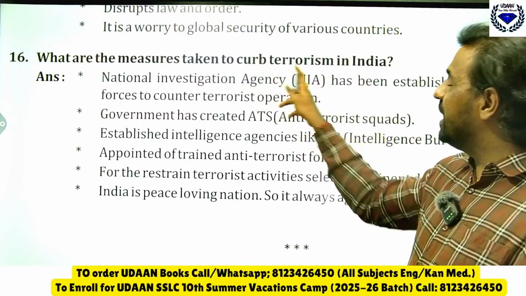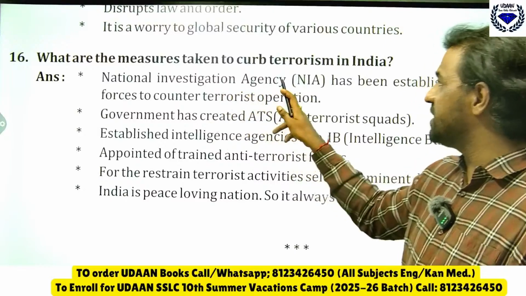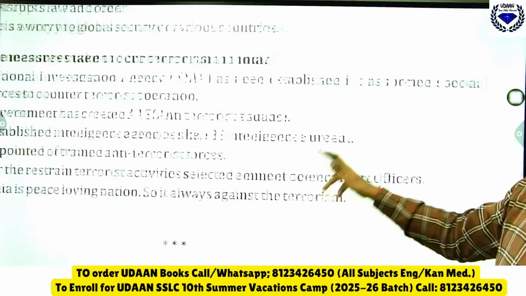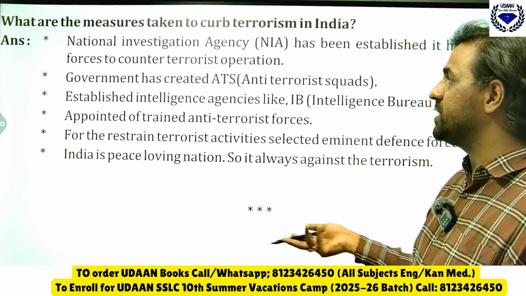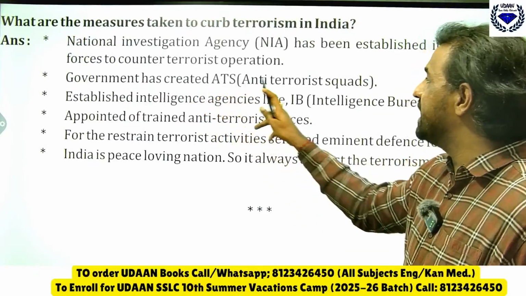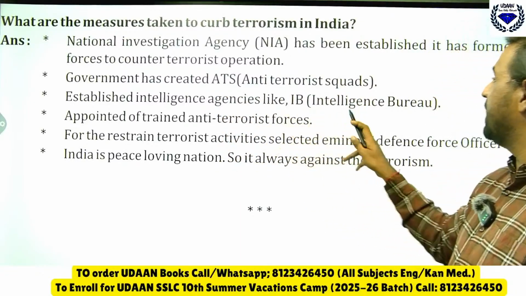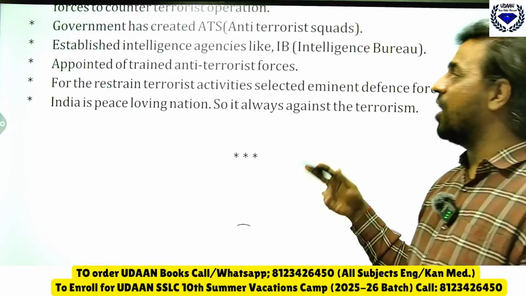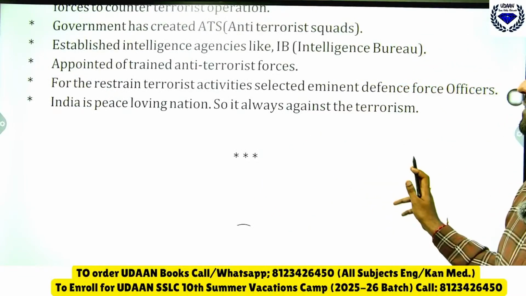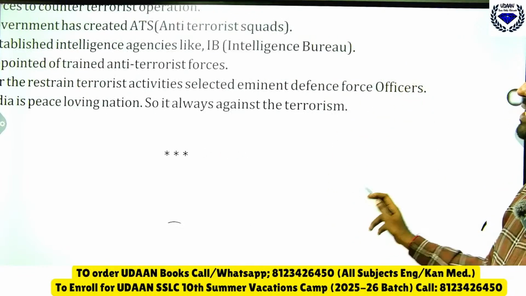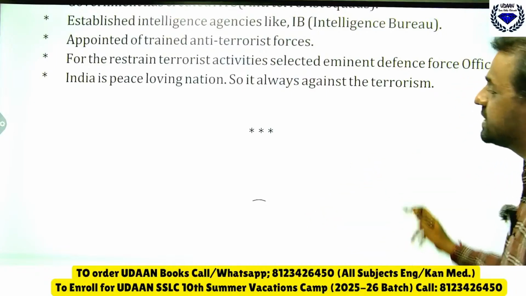So now, tell me how we can stop terrorism. You can stop it by what the National Investigation Agency, NIA, has been established. It has formed special forces to counter terrorist operations. Government has created ATS, Anti-Terrorist Squads, established intelligence agencies like IB, Intelligence Bureau, appointed a trained anti-terrorist force to restrain terrorist activities, and selected eminent defense force officers. India is a peace loving nation, so it is always against terrorism.